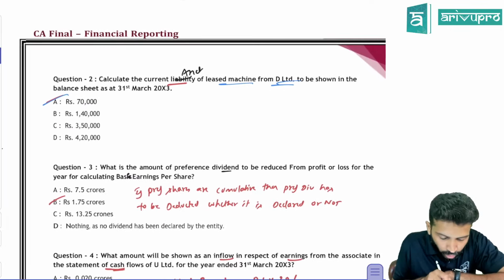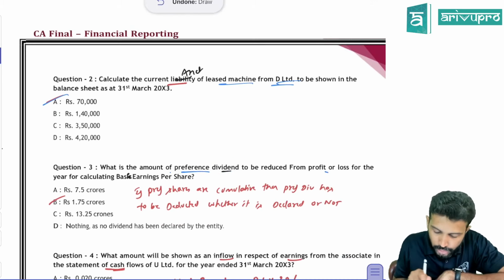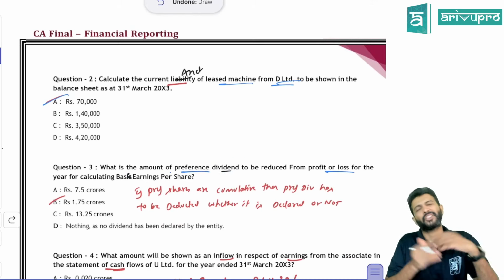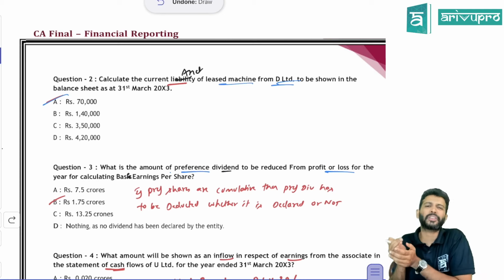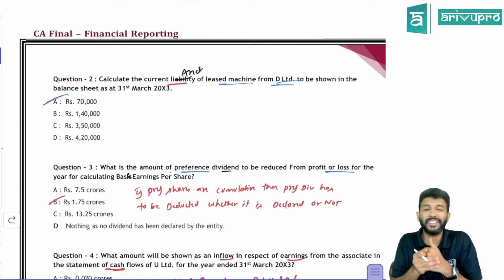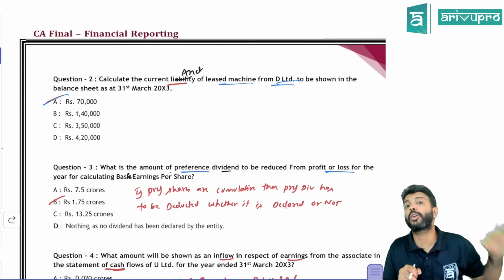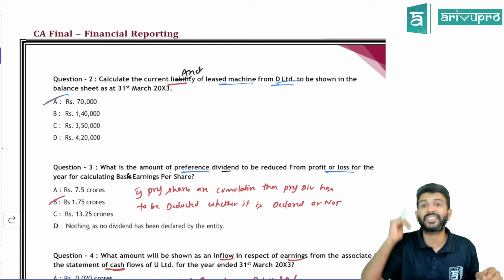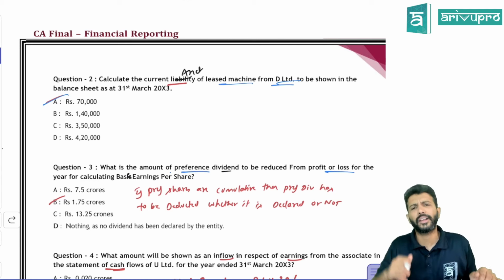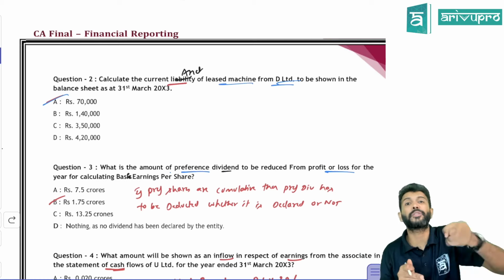All right. What is the amount of preference dividend to be reduced from P&L for calculating basic EPS? So for preference shares, how do you calculate basic EPS? Sir, for basic EPS, we want earnings attributable to equity shareholders, or earnings available to equity shareholders. How do you get that? From profit after tax, we need to deduct preference dividend.